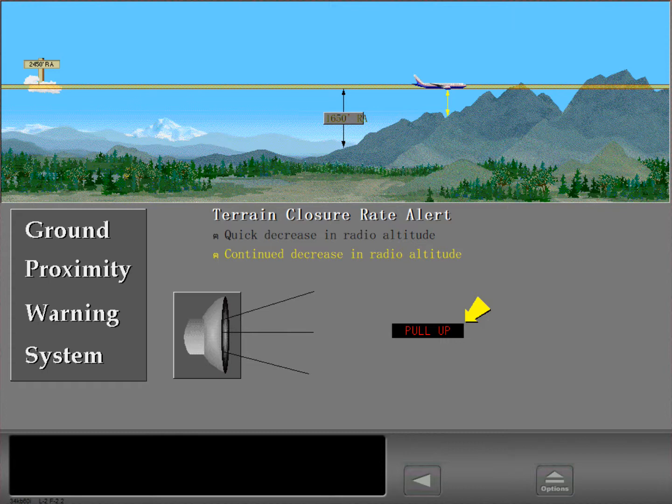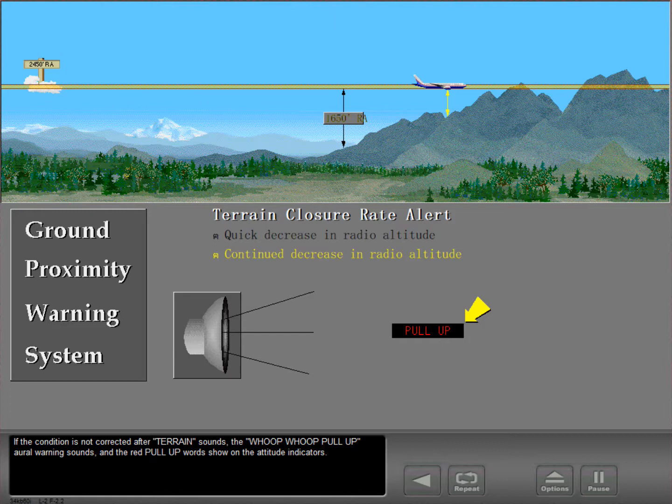Pull up. If the condition is not corrected after terrain sounds, the whoop-whoop pull-up oral warning sounds, and the red pull-up words show on the attitude indicators.